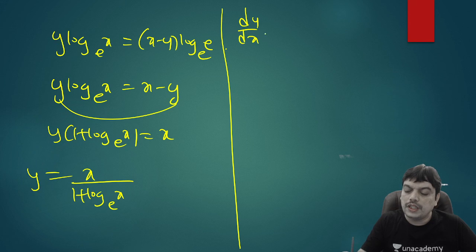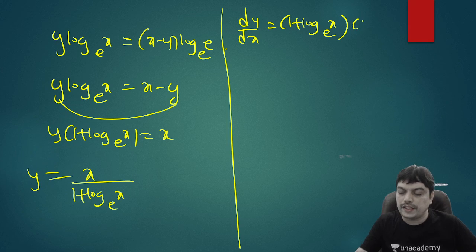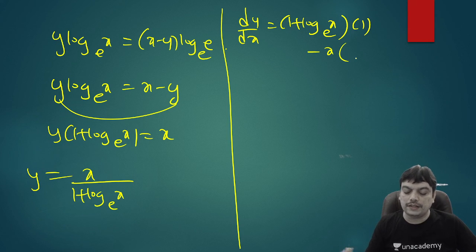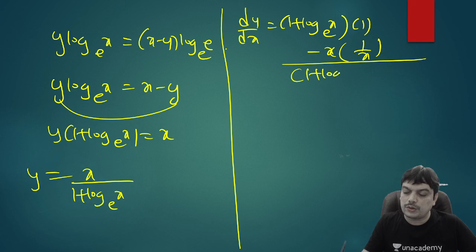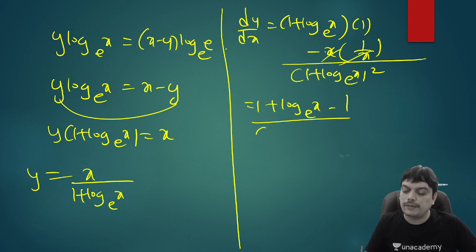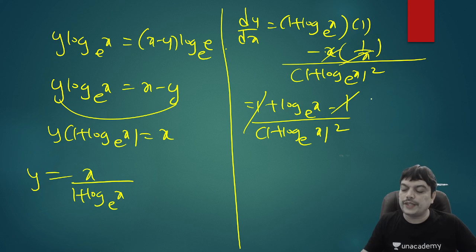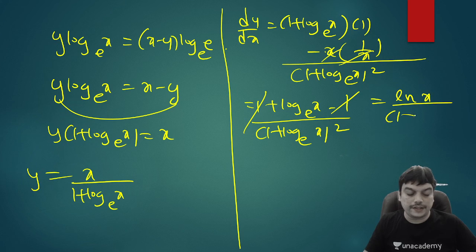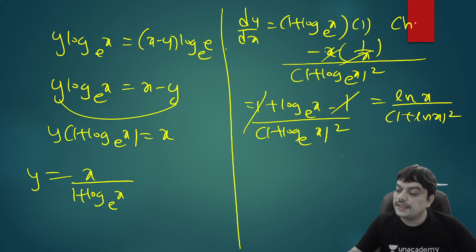dy by dx equal to denominator into derivative of numerator, minus numerator into derivative of denominator, divided by square of denominator. So 1 plus log x into derivative of x, which is 1, minus numerator into derivative of denominator. The derivative of 1 plus log x: 1 has a derivative 0, log x has a derivative 1 by x, divided by 1 plus log x whole square. So the numerator will be 1 plus log x minus x into 1 by x, which gives 1. This 1 cancels out and finally you get ln x divided by 1 plus ln x whole square, and you can see clearly this is nothing but option D. So choice D is the correct answer.